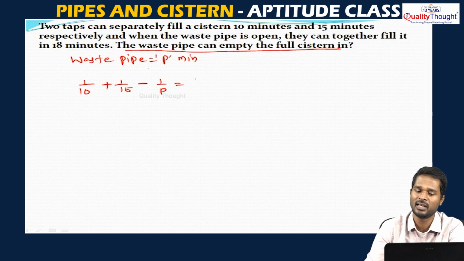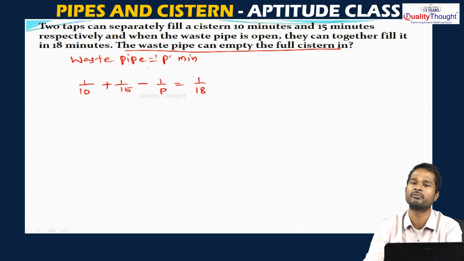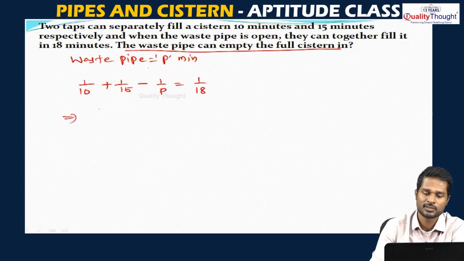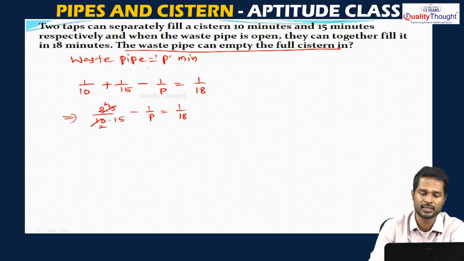When all the 3 pipes are open together, the tank will get filled in 18 minutes, that means in 1 minute it will fill a part of 1 by 18. So, 1 by 10 plus 1 by 15 minus 1 by p is equal to 1 by 18. The LCM of 10 and 15 gives 5 by 30, which is 1 by 6.